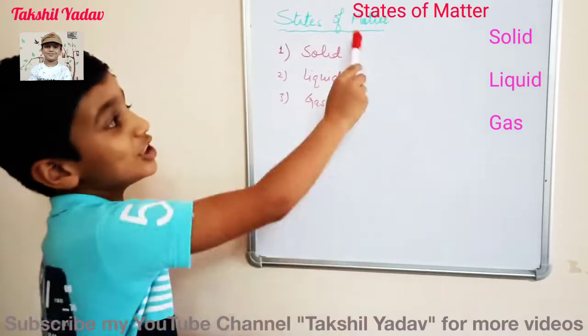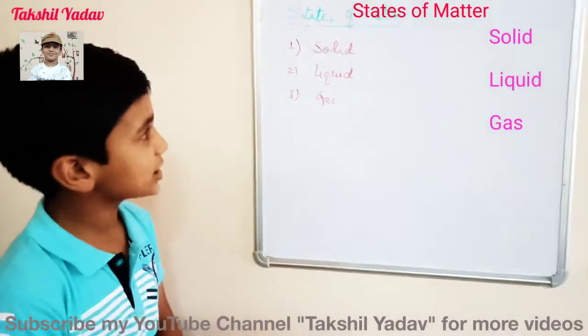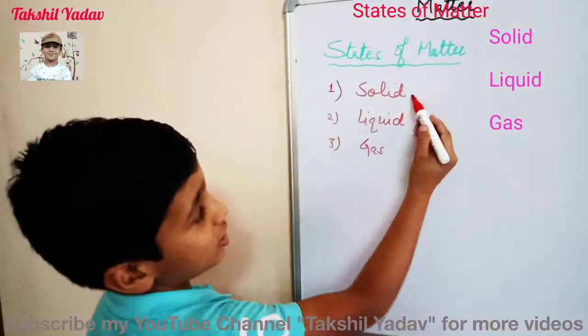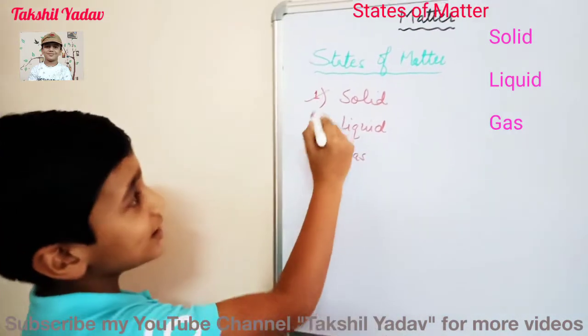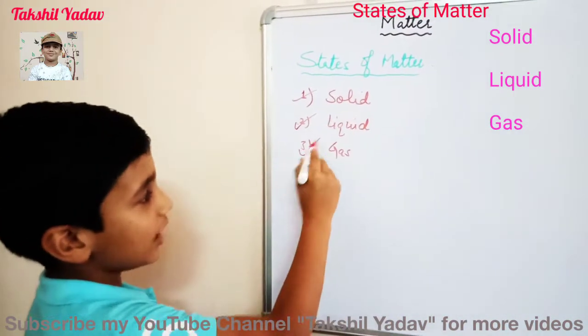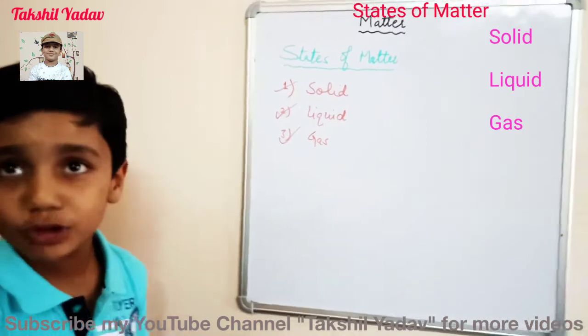Now, what are the three states of matter? Let us discuss. The three states of matter are solid, liquid, and gas. As you can see here, solid, liquid, and gas. Let us study about them.